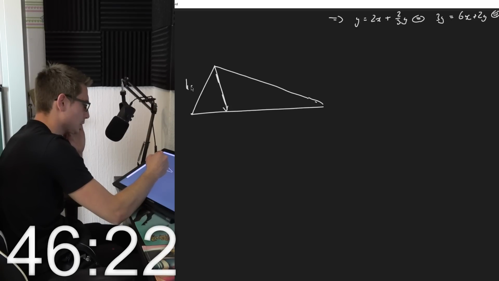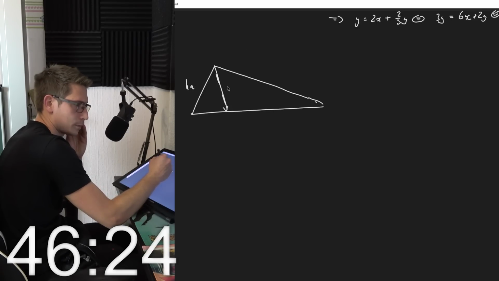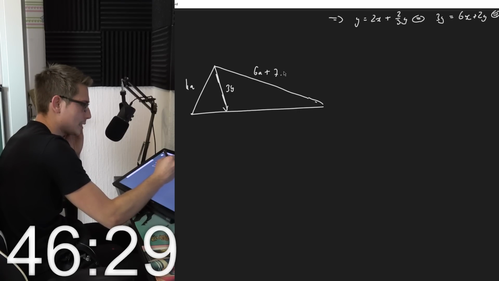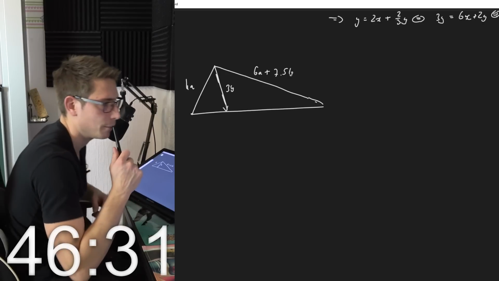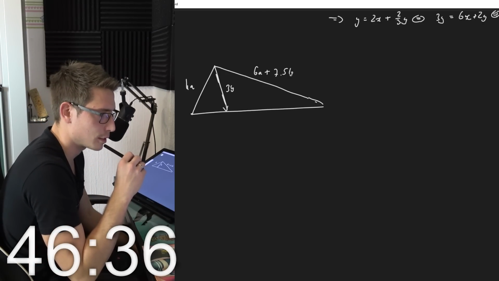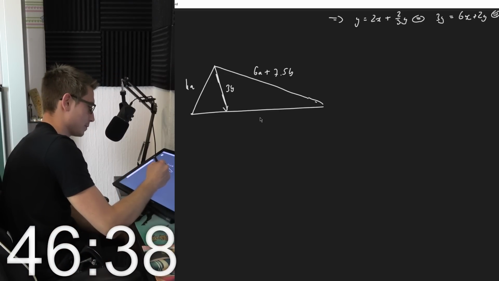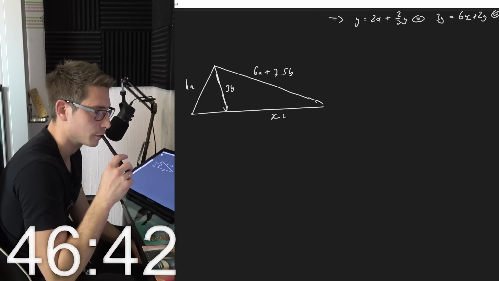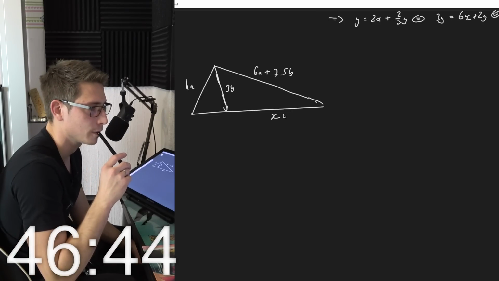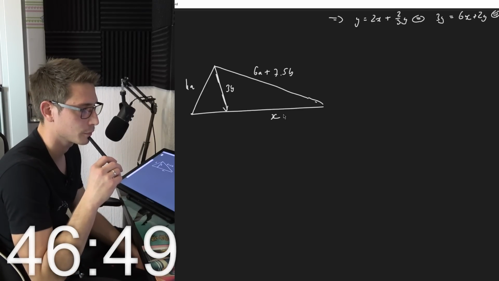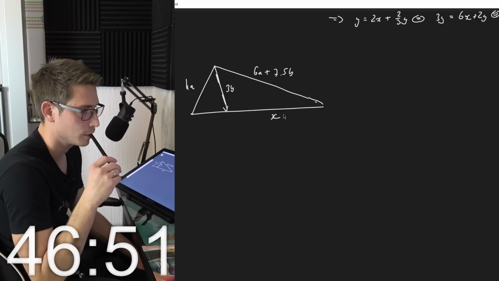K times A, 3B, 6A plus 7.5B. Okay, show that CD is... CD. K.